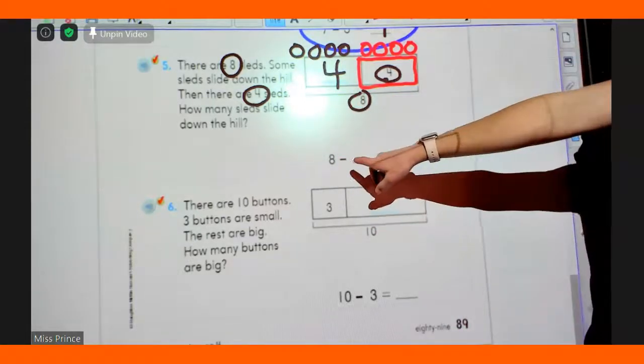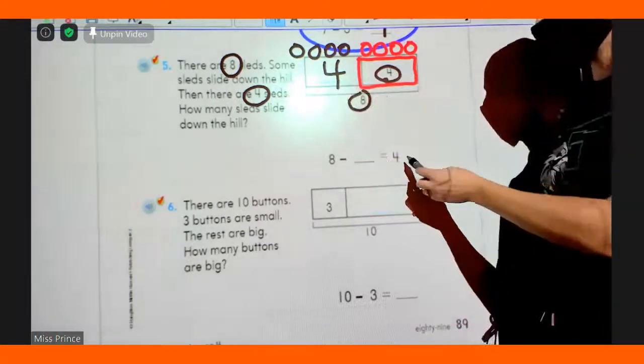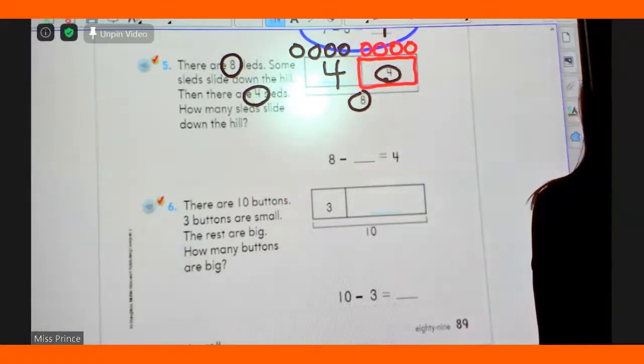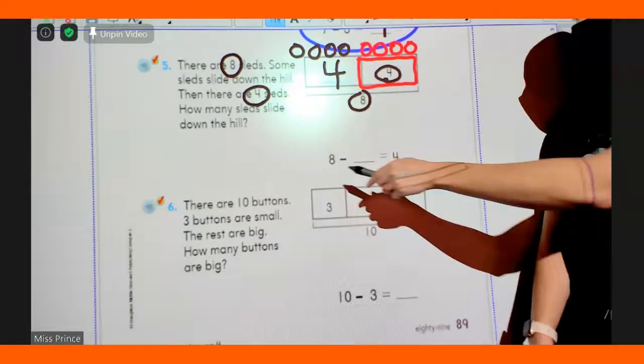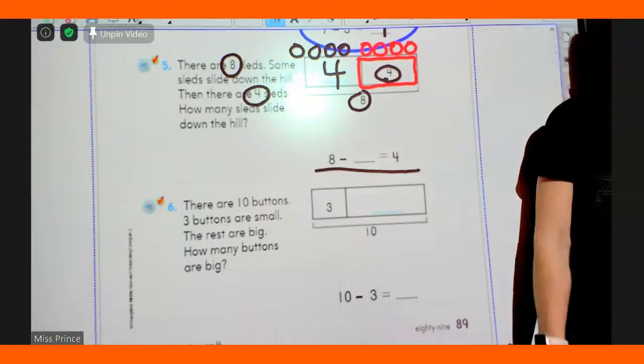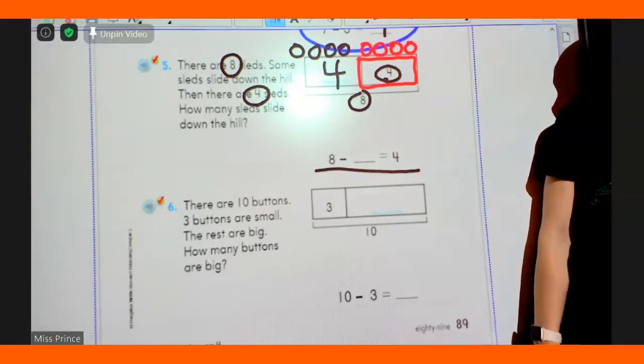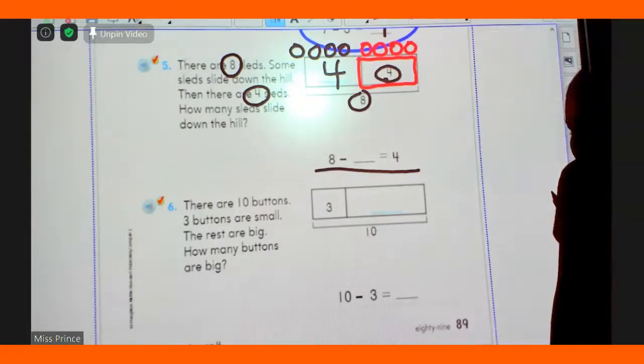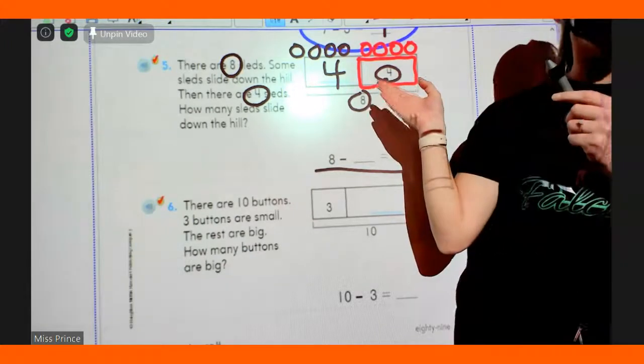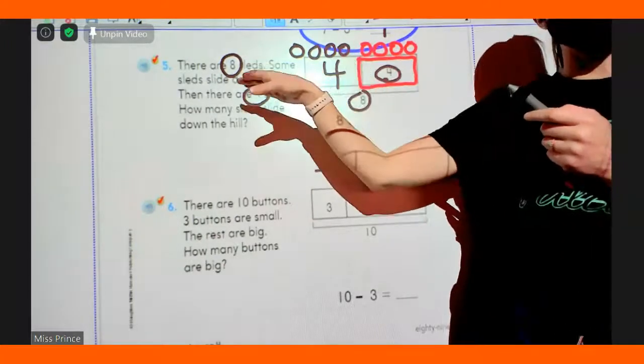So 8 take away our mystery number equals 4. I would like Jose to read the problem. Also 4 plus 4 is 8. Yep, we use addition to solve our subtraction problems because we added those 4.